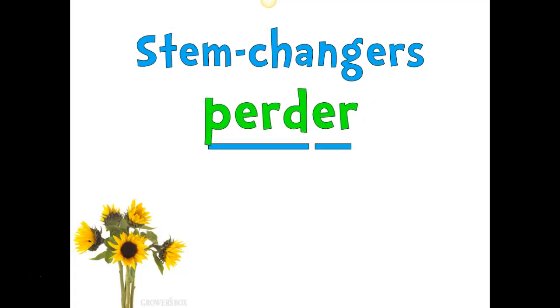The reason we call these stem changing verbs is because we literally make a change to the stem of the verb. If you remember from when we talked about regular verbs, AR, ER, and IR, the stem of the verb is everything before the AR, ER, or IR. So in this case, our stem is perd, the part that actually means lose, the part that means the action, not the part that means to. So we are going to make a change to the stem of this verb. Raíz is stem. Terminación is the ending, or the AR, ER, and IR.